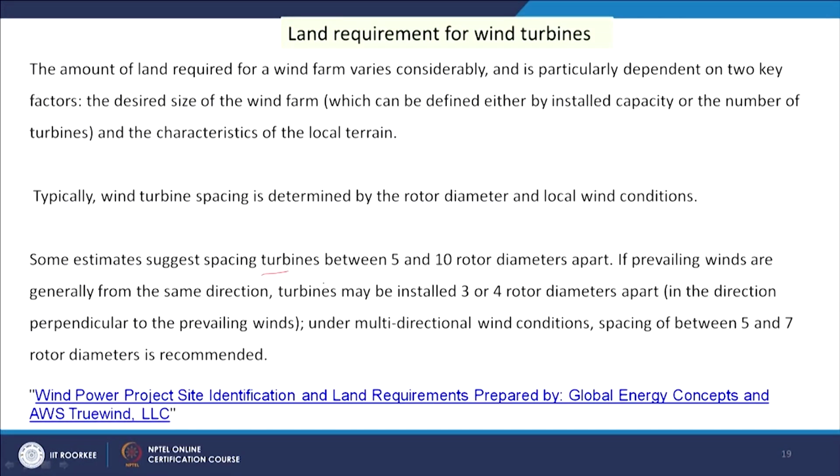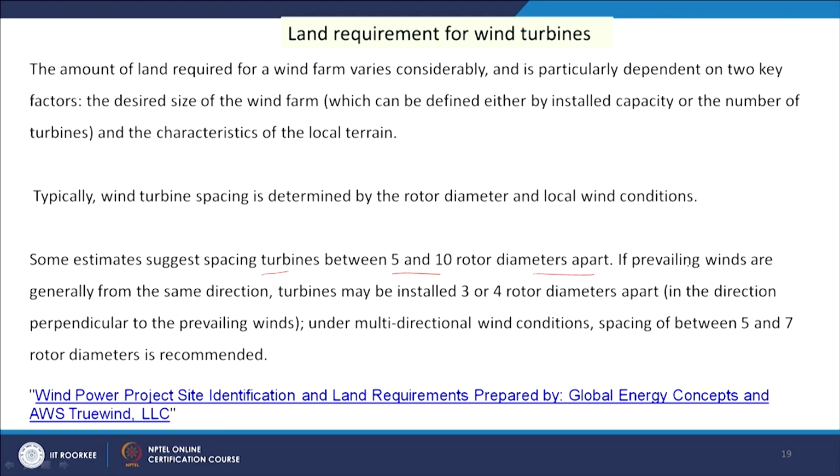Once the gap is necessary, the land requirement will depend upon the number of turbines I need to install, or the overall capacity of the plant I want to get from the windmills. That should be known to us, so that we can calculate the land requirement. So, a rule of thumb says spacing of turbines should be between 5 and 10 rotor diameters apart.